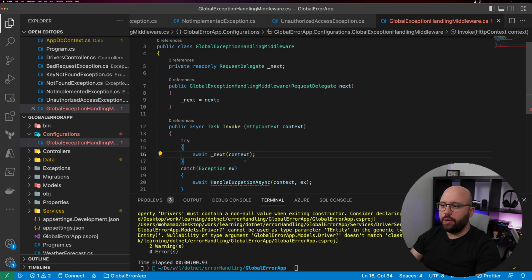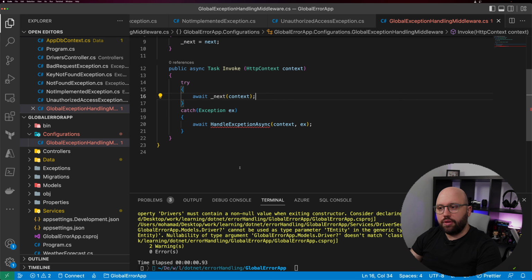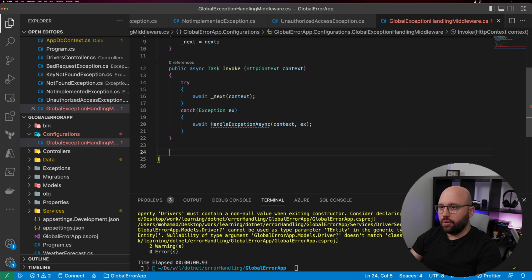So now if we go back here, let us implement this method in order to see how we are able to handle those exceptions. It's going to be a very simple way to handle this. All we need to do is create a new method and see how we can implement the error handling.